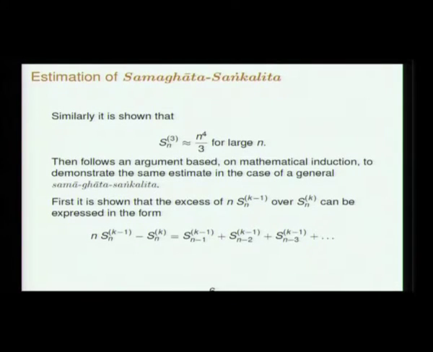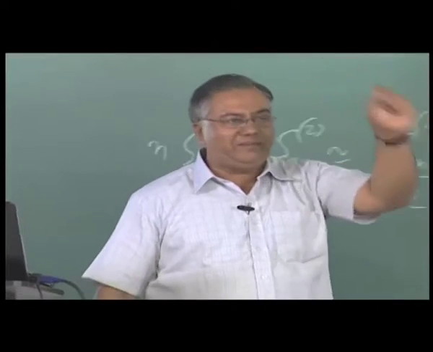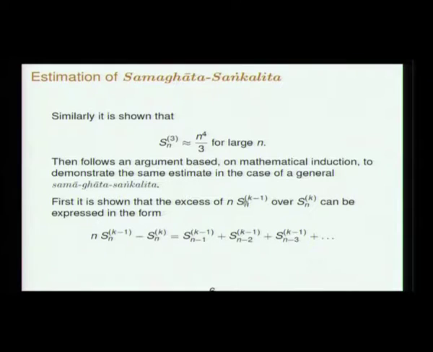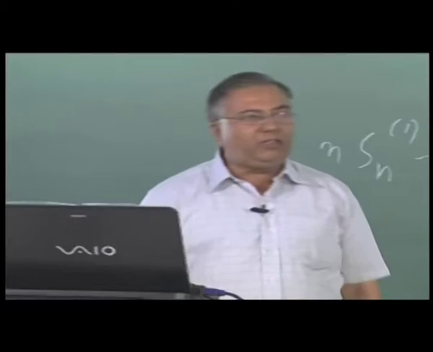Now follows the argument using mathematical induction to demonstrate the same estimate for a general Samaghata Sankalita. So he is saying, suppose you are interested in summing the Samaghatas where it goes up to some gacha, some number. For that you take first n times the Samaghata Sankalita of the lower order and subtract the Samaghata Sankalita of the given order. So, same thing that we did for n Sn of 1 minus Sn of 2.